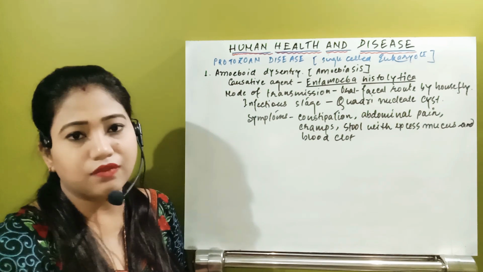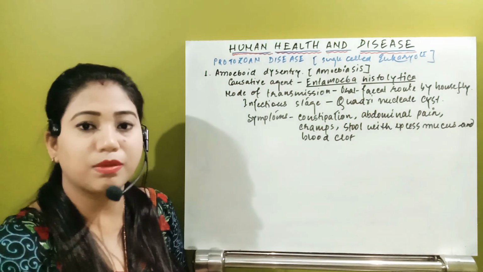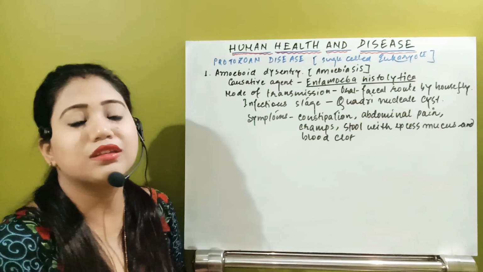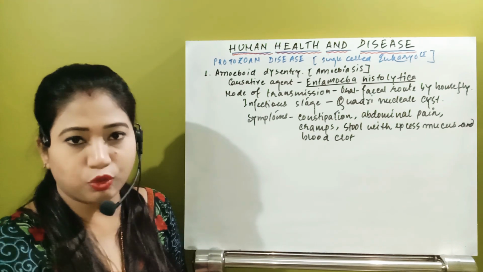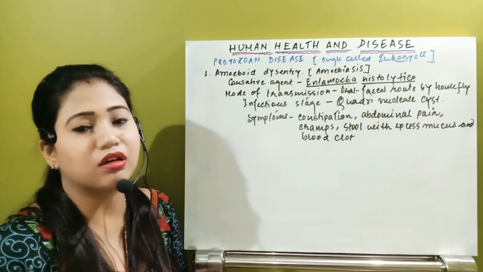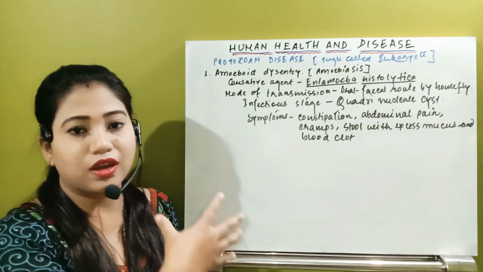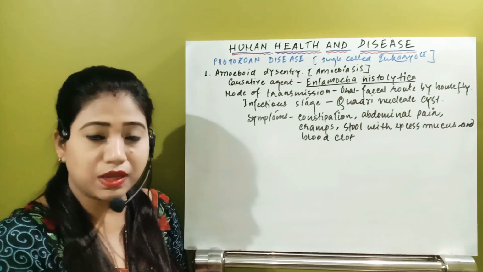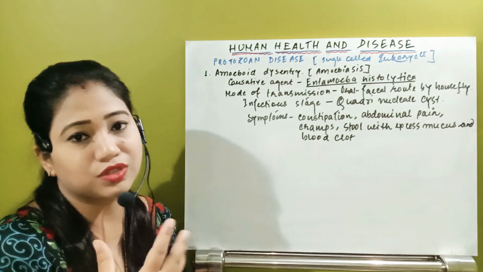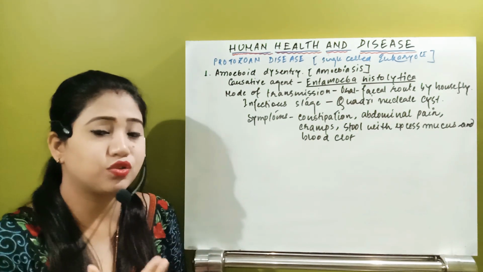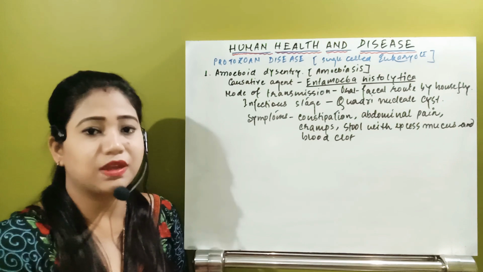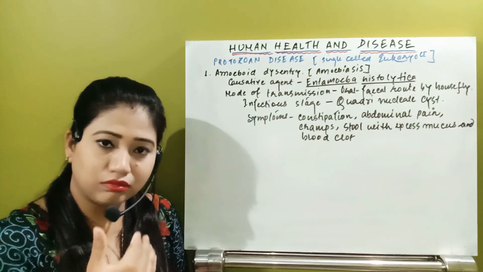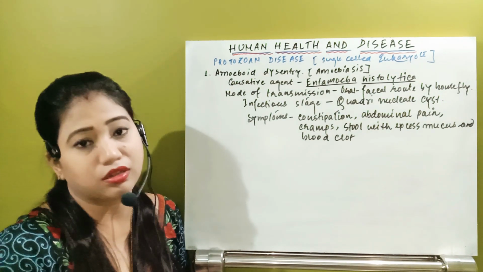Now that individual, the patient who is suffering from amoebiasis, defecates in the open space. This is generally happening in the villages where people defecate in the open space. That's why nowadays those campaigns are going on that we should not defecate in the open spaces. This way we can also control this type of disease.